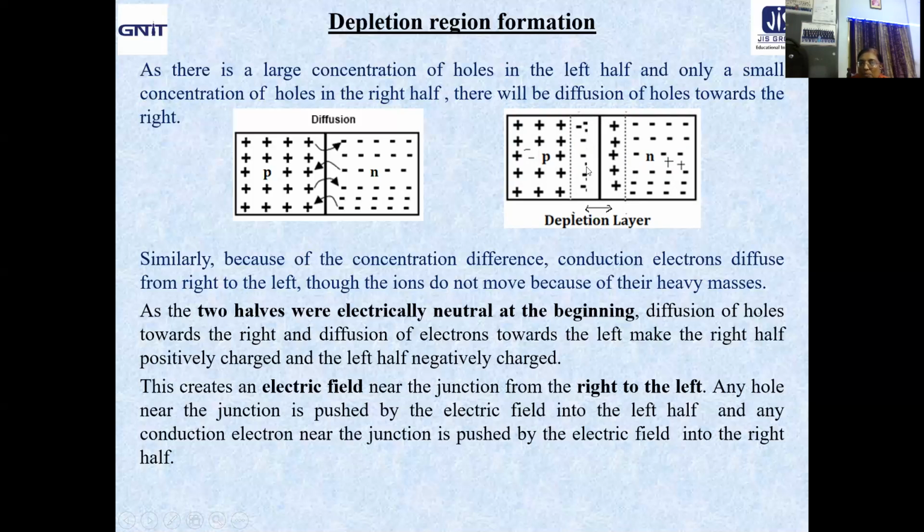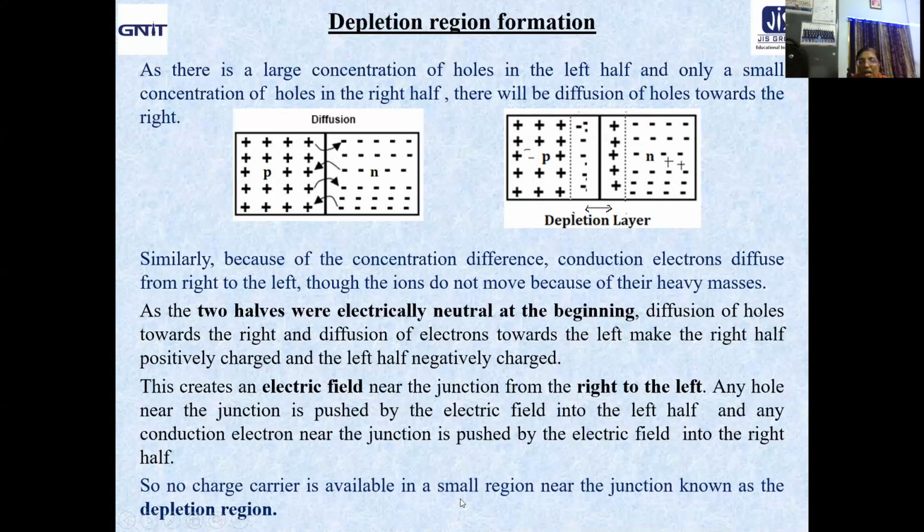So in that portion, just take a look. In the immediate vicinity of the junction, there is depletion of the positive and the negative charges, which is termed as the depletion region.